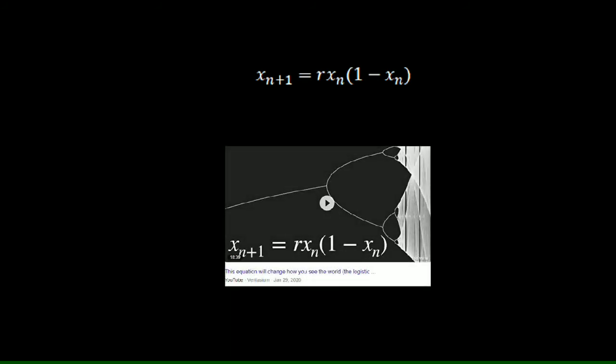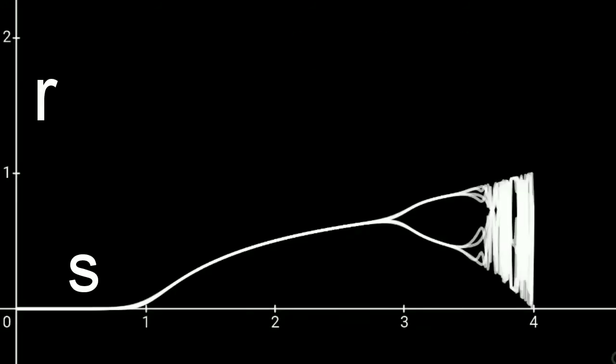Another example includes this equation. If you have watched this video by Veritasium, you must know what I am talking about. We got to see that the plot of R versus the stabilizing factor becomes chaotic at a point.